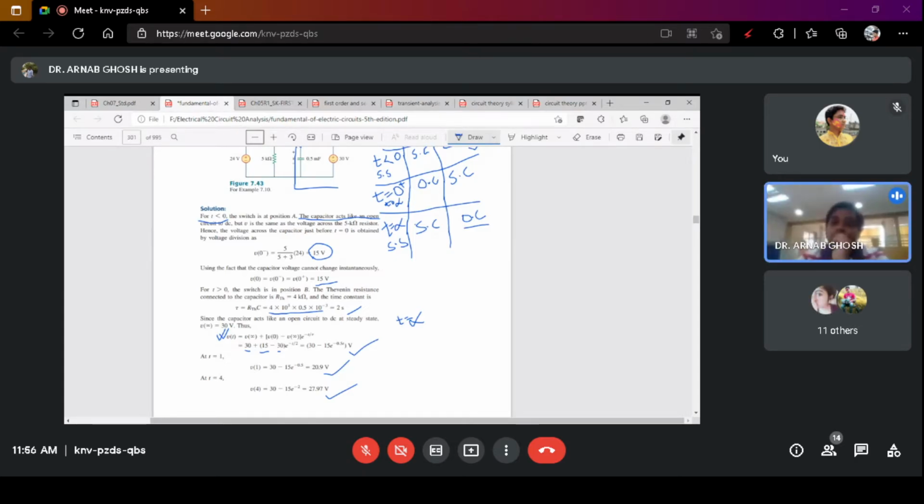We just followed this technicality. That is when t less than 0, only the steady state value. At t equals to 0 plus to infinity, the transient and the steady state value. At t equals to infinity, again the steady state value. Considering the conditions, open circuit, short circuit, open circuit for the capacitance. Same we will be doing when we do the RL circuit and its switching circuit.